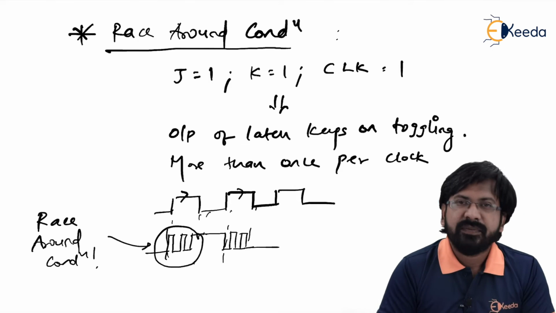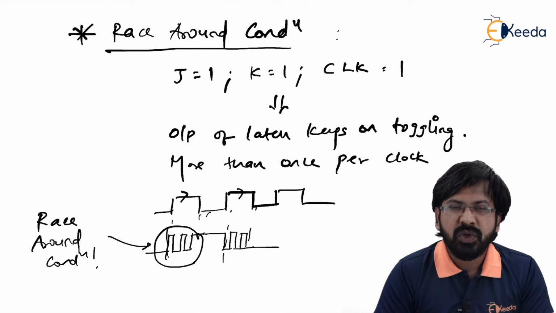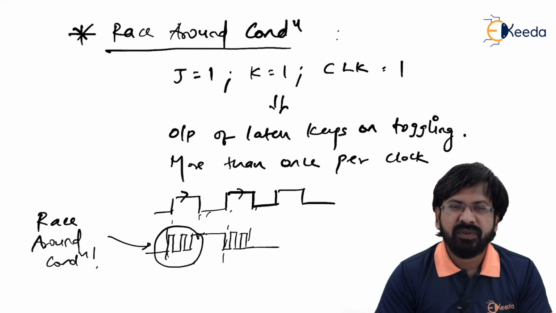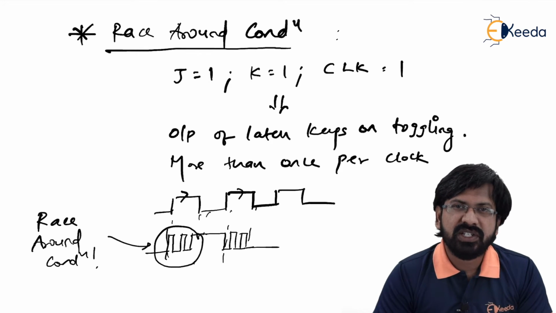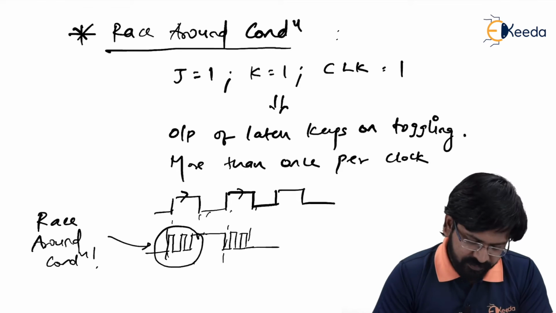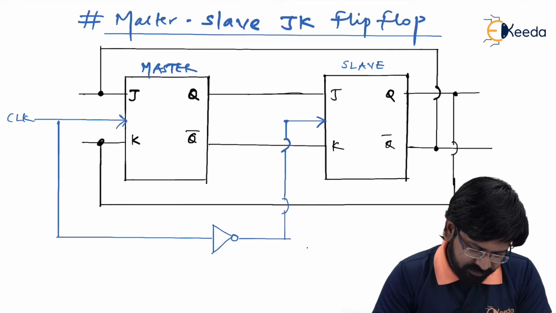So to avoid this, one of the solutions that we are now going to understand is using master slave JK configuration. In this, we are going to cascade two JK flip-flops to each other. That is, we will have two stages of JK flip-flop instead of only one, where the first stage will be considered as master, and the other stage will be considered as slave. So let us begin with the master and slave configuration.